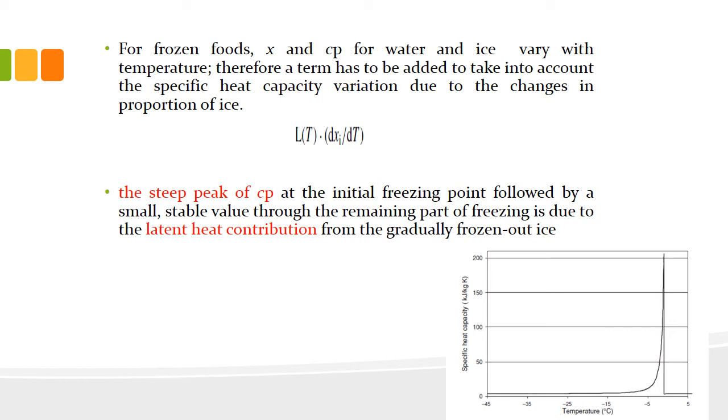Now as an explanation of this, the steep peak of the specific heat at the initial freezing point, followed by a small stable value through the remaining part of freezing, is due to the latent heat contribution from the gradually frozen-out ice. As I said, we have already discussed this in the first set. Now we have to add this term to the specific heat, right?